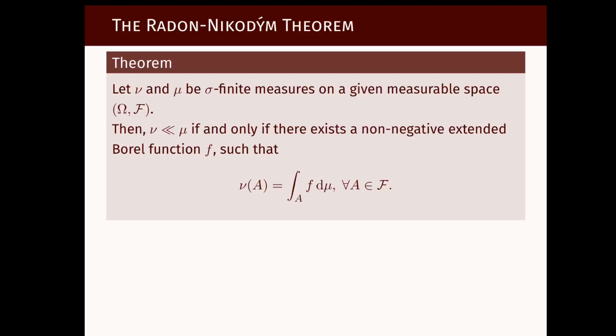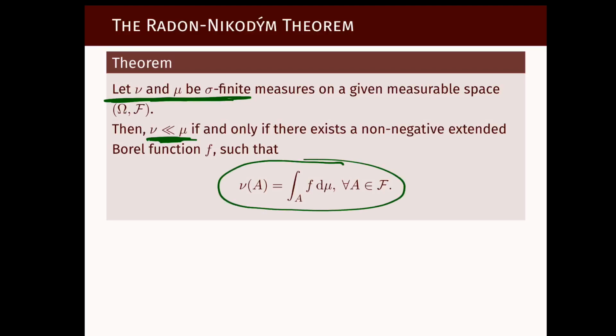It says nu is absolutely continuous with respect to mu, and the theorem holds when the two measures are sigma finite. It doesn't say anything about what happens if one of them is not sigma finite. Now, given two sigma finite measures on a measurable space, one of them is absolutely continuous with respect to the other if and only if there is a density. There is a density relating the measure on the left to the measure on the right.